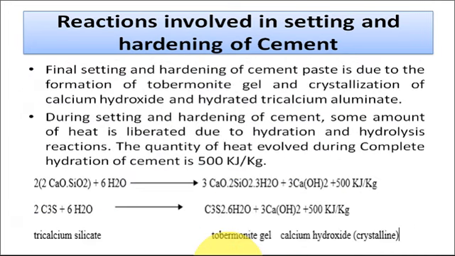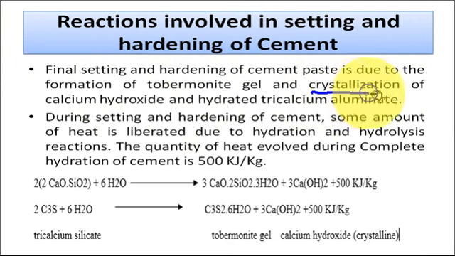Now, after setting, the final setting and hardening of cement takes place, which is due to the formation of the tobermorite gel and the crystallization of the calcium hydroxide and the hydrated tricalcium aluminate. So basically, for the hardening, which reaction is important?